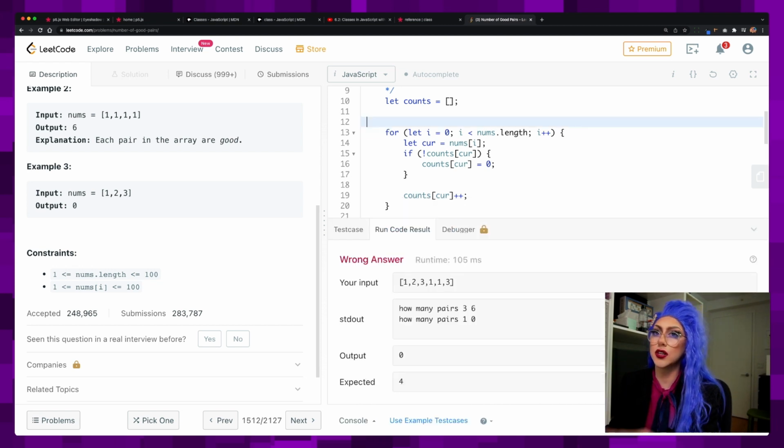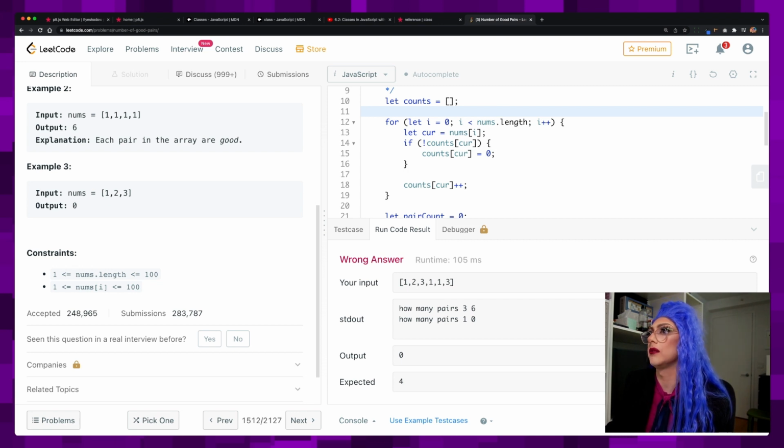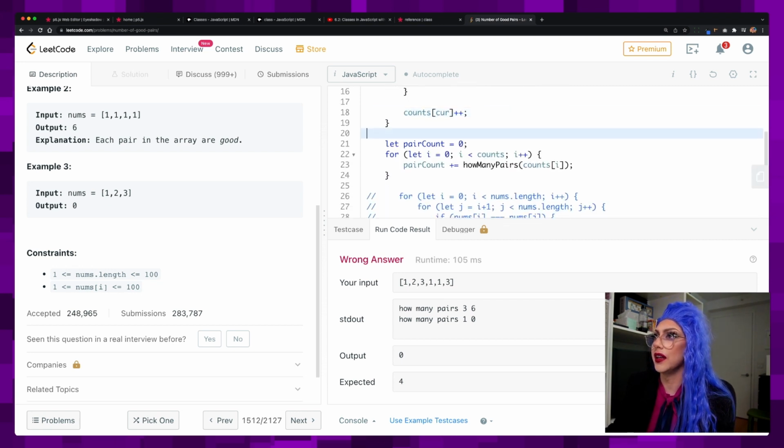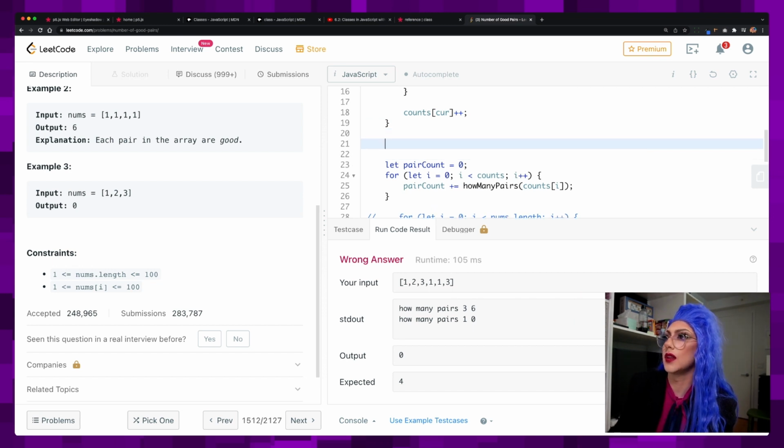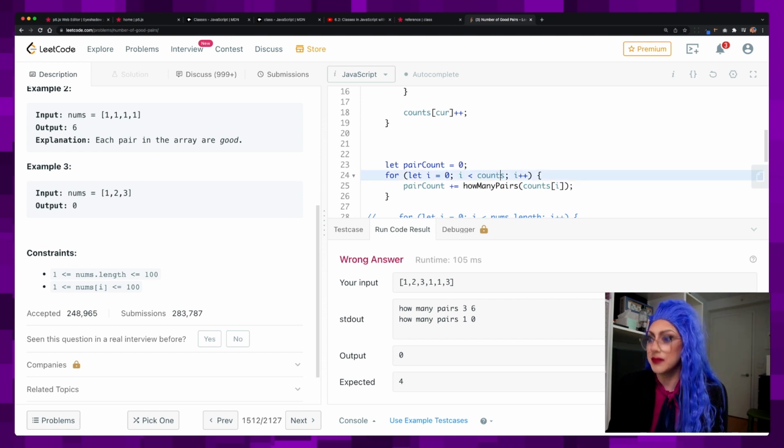Okay, my how many pairs function is working correctly because I'm smart. You always gotta trigger yourself on, and then let's just figure out what's going on with any of this. Oh, I see what's happening. I'm not doing counts.length. I'm not iterating over this final array.